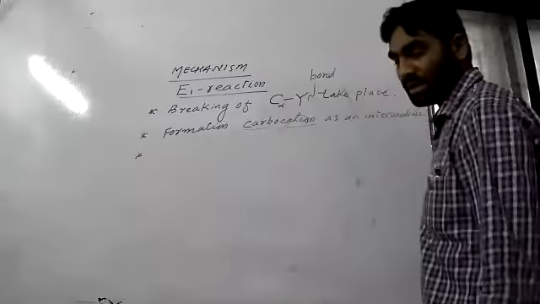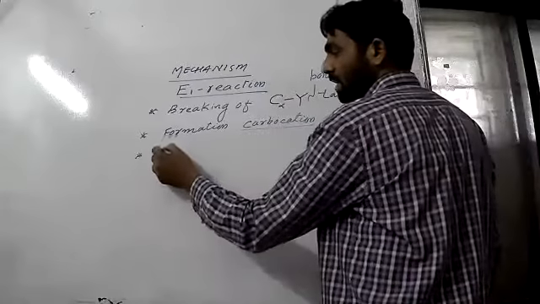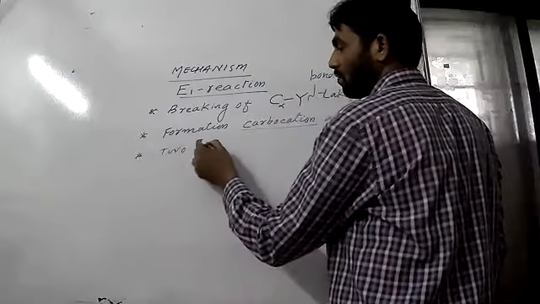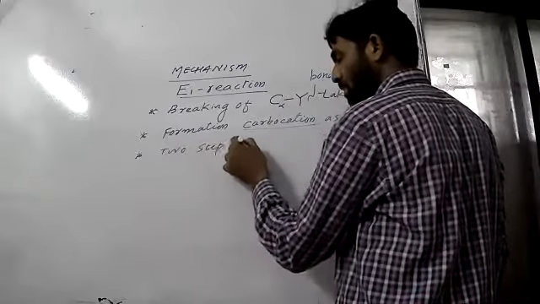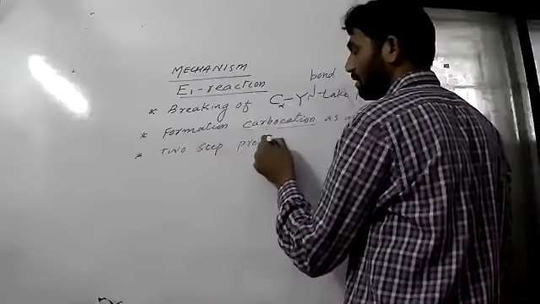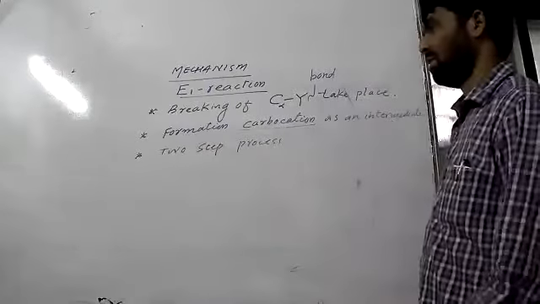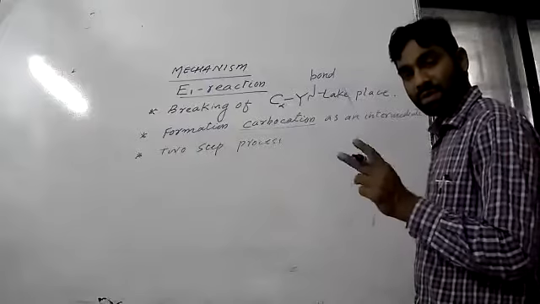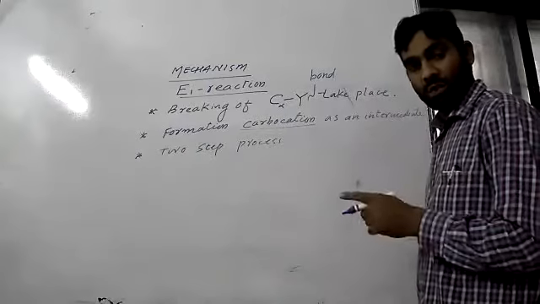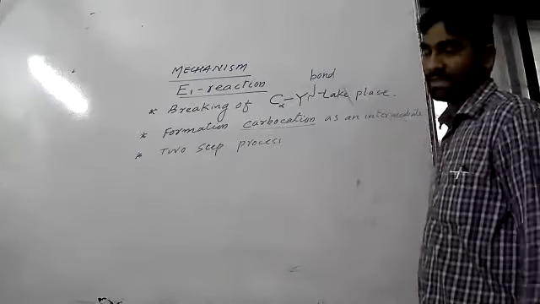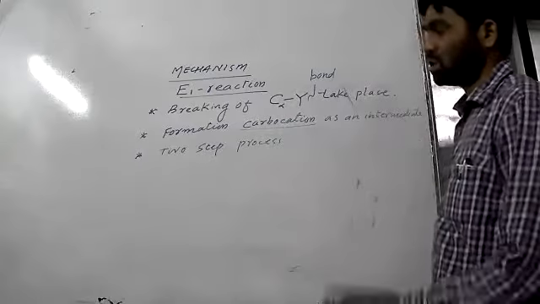Third point you write: it is a two-step reaction, or we can say it is a two-step process. And for E2, it is a one-step process. E1 is the two-step process. E2 is the one-step process. So these are the important points.